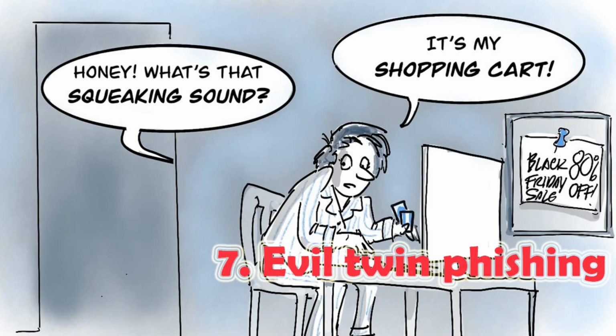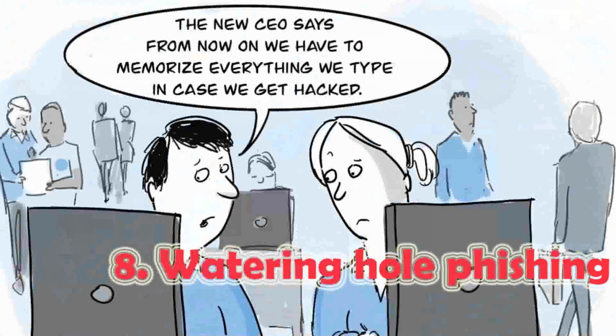7. Evil twin phishing. In an evil twin attack, the hacker sets up a false Wi-Fi network that looks real. If someone logs into it and enters sensitive details, the hacker captures their info. Example of evil twin phishing. A Russian military agency called GRU was recently charged with executing evil twin attacks using fake access points. The access points were made to look like they provided connections to real networks, when in reality they led users to sites that stole their credentials or downloaded malware onto their computers.